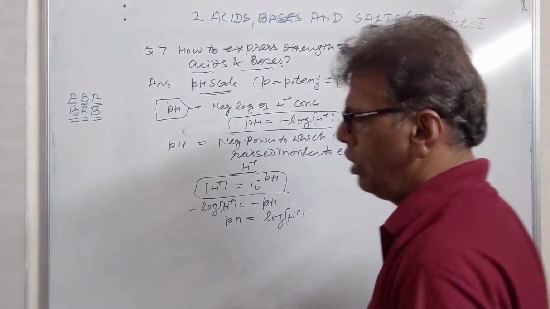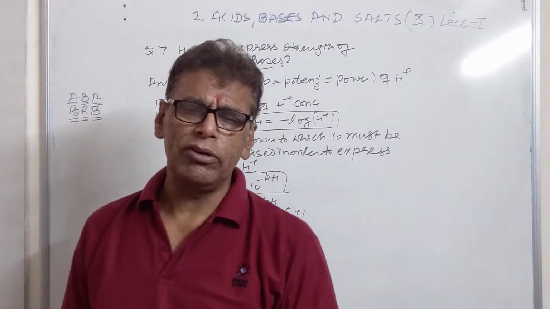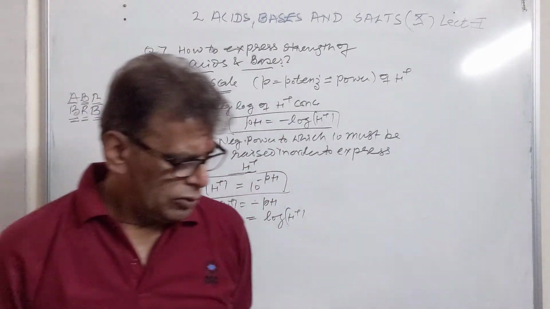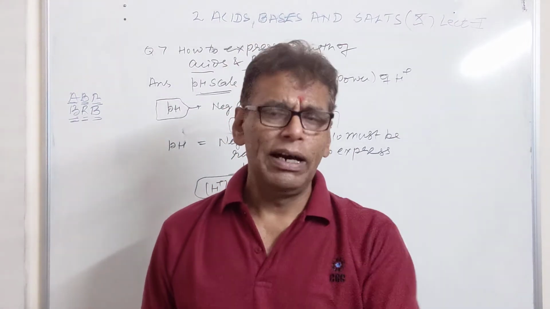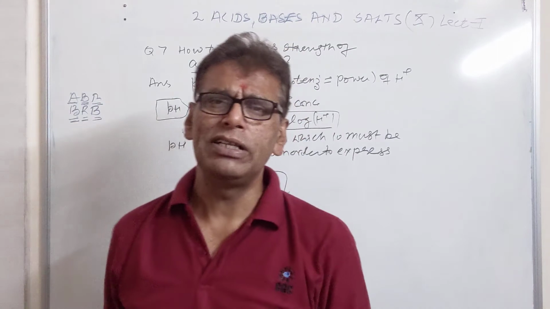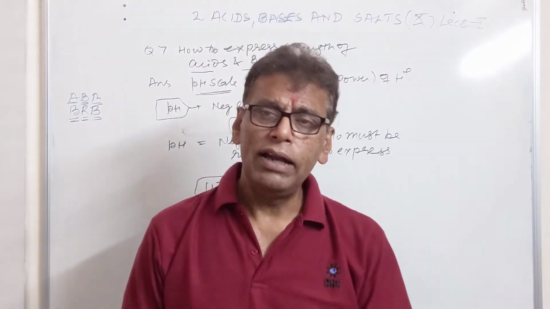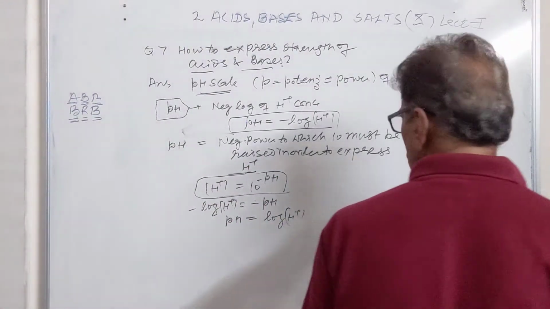ion. So if we want to express the acidic or basic character of a particular solution, we have a scale which is called the pH scale. We also have universal indicator papers which are dipped in that particular solution, and the change in color is then matched with the pH scale given along with the paper strip, and by matching we can establish what kind of nature the solution has.